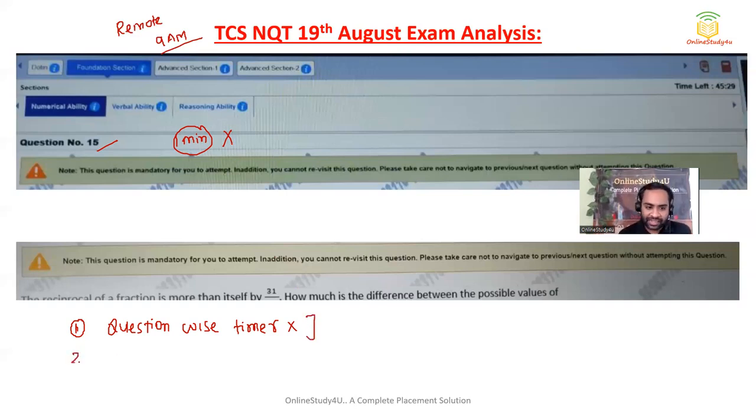Now the second thing, friends: about the question revisit, they have clearly mentioned this question is mandatory for you to attempt. In addition, you cannot revisit the question. Please take care not to navigate to the previous or next question without attempting this question. What they mean is, suppose you do not attempt the 15th question and move to question number 16, then you cannot come back to question number 15. So you cannot revisit the question. And as you know, there is no negative marking, so you need to attempt all the questions, my dear friends.